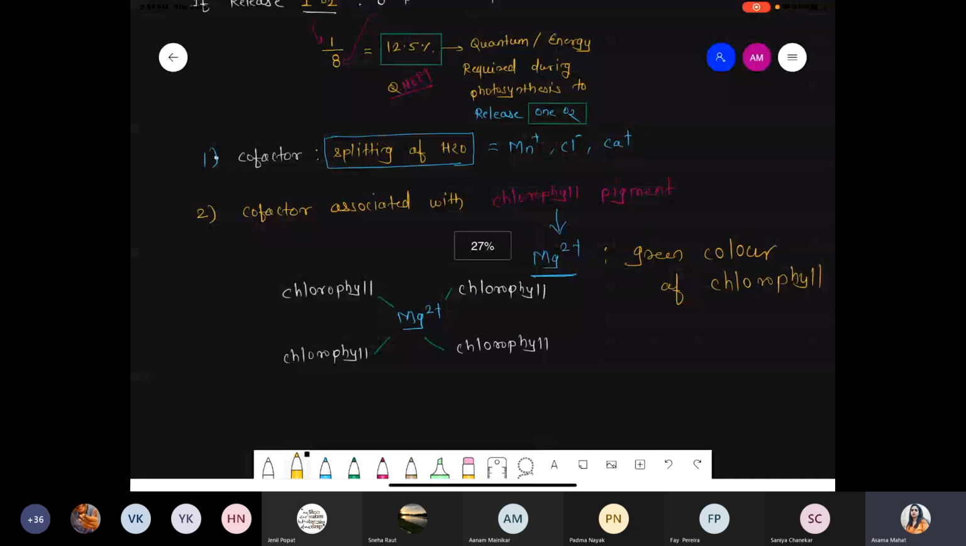Clear this part? Magnesium will also be in the options. When there is a question related to the splitting of water, 100% there is a magnesium option. There will be confusion between manganese and magnesium. Remember, manganese is related to the splitting of water. Magnesium is related to the chlorophyll structure. Got it? Clear this part?